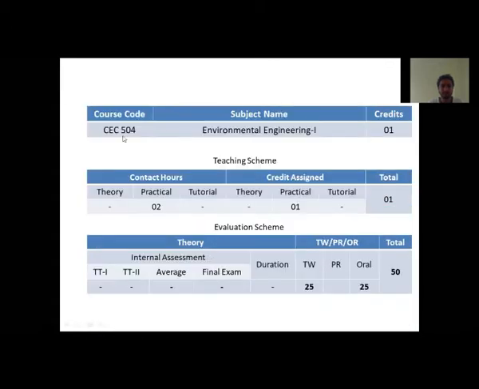First, this is the course. Course code is CEC 504, Environmental Engineering 1, and the credit is 1 for this. And the rest, as I already stated, we have to do 2 hours of practical, and term work is 25, and oral is also 25 marks. So a total of 50 marks we are going to discuss in this session.